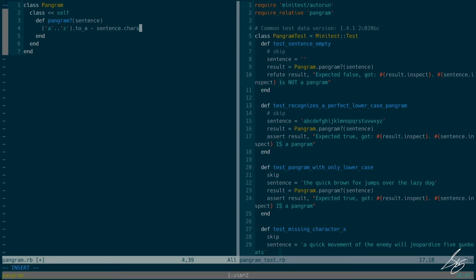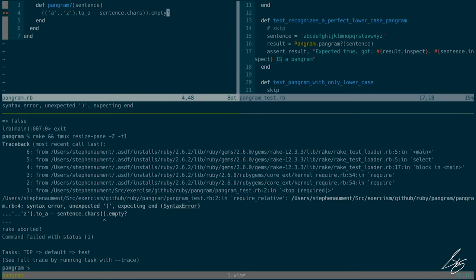We want to go ahead and now simply inspect the results of that math to see if it's empty, and this should now be green.